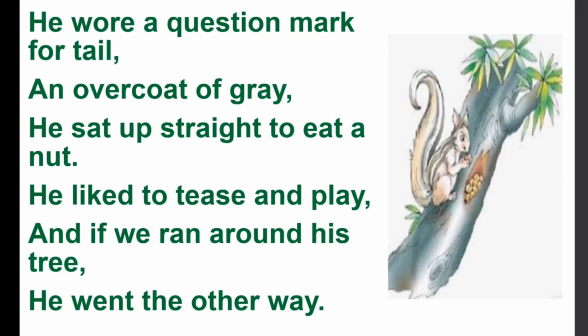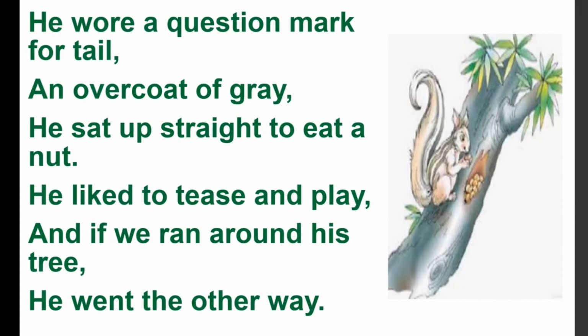The poem is: He wore a question mark for tail, an overcoat of grey. He sat up straight to eat a nut. He liked to tease and play. And if we ran around his tree, he went the other way.